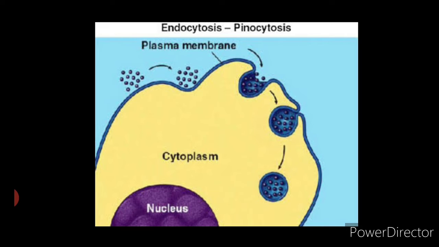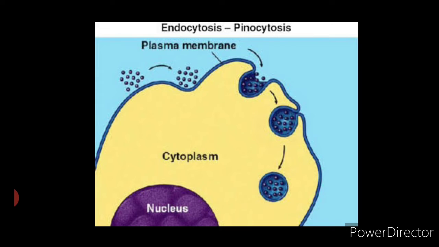It is further classified as micropinocytosis and macropinocytosis. In micropinocytosis, there is a formation of small vesicles less than 0.1 micrometer in diameter. These are called as caveolae. These vesicles enclose the metabolites following invagination and detach from the plasma membrane. They migrate towards the interior of the cell and break up to release the contents.